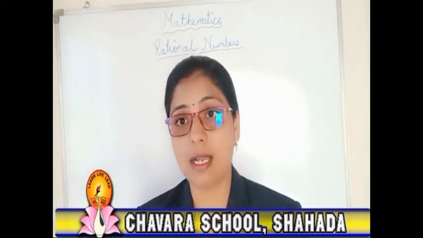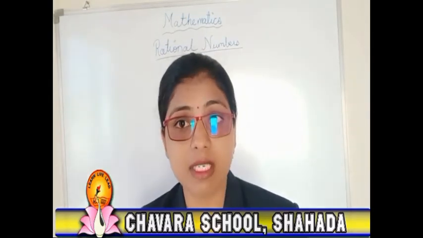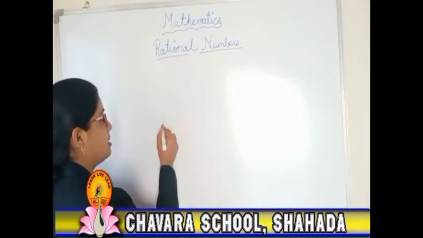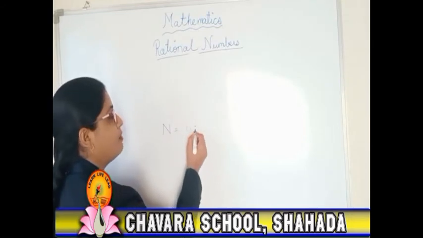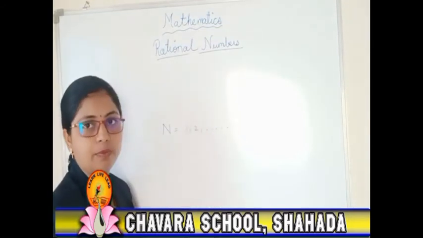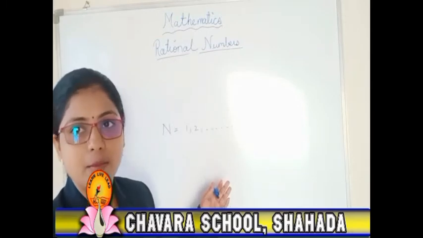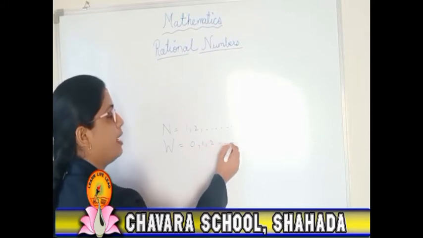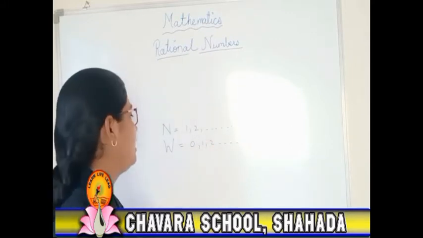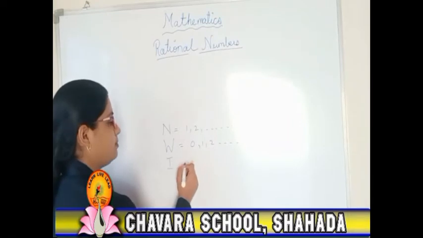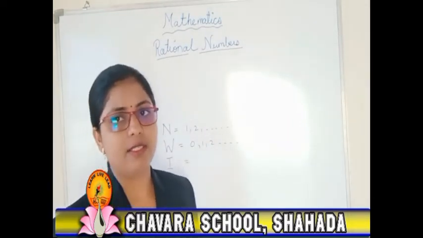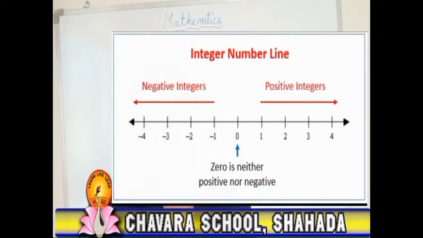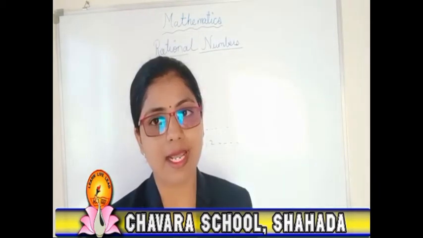Now, you know very well natural numbers, they are nothing but starting from 1, 2, till infinity and so on. They are natural numbers. Whole numbers are starting from 0, 1, 2 and so on. Right? Then integers. For explaining integers, you can have a look at this number line. This number line shows that whole numbers together with the negative natural numbers are known as integers.